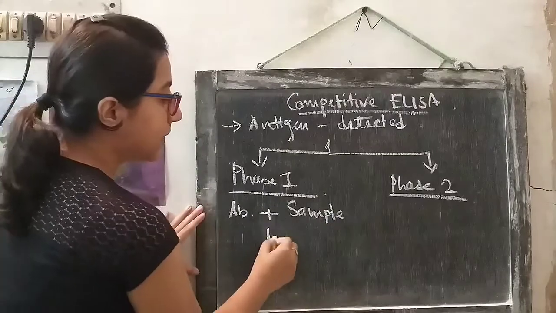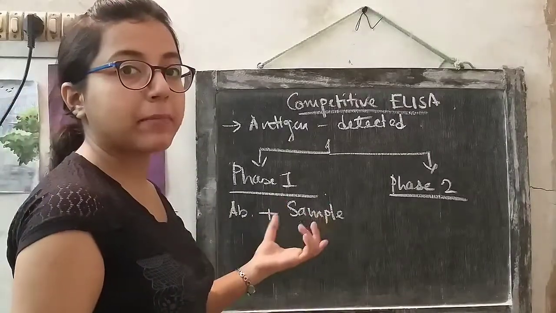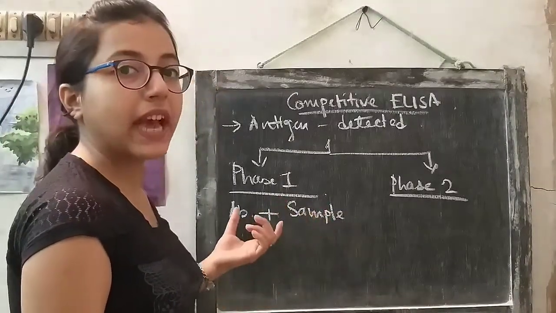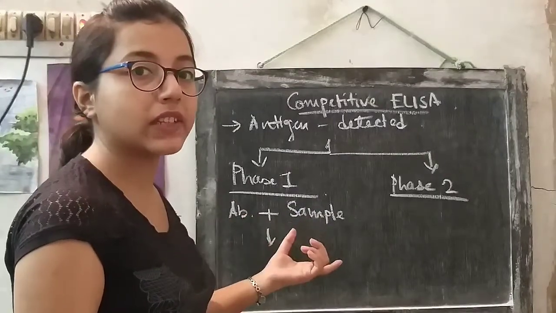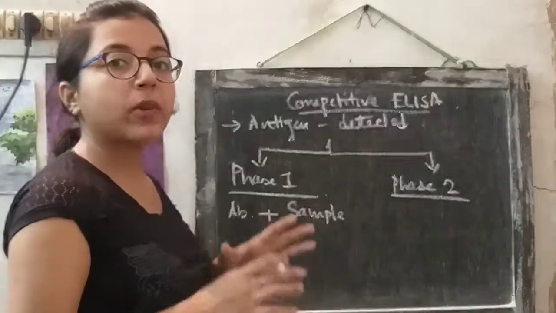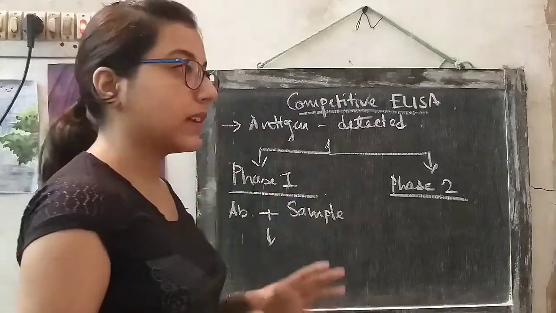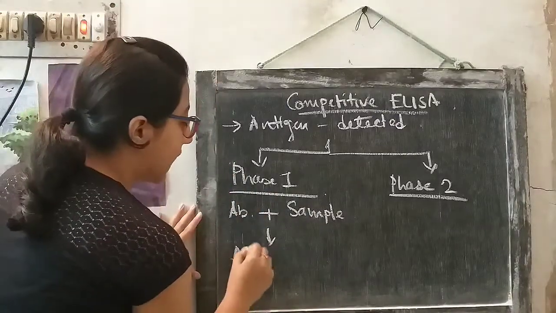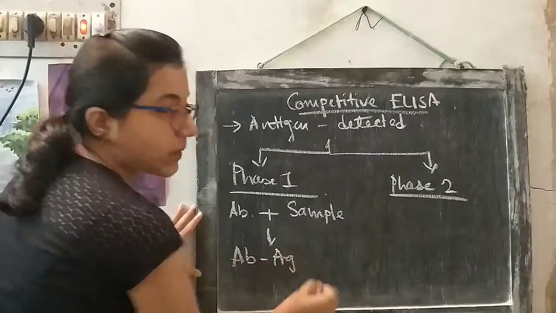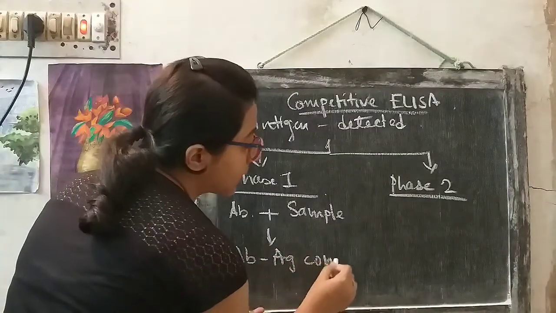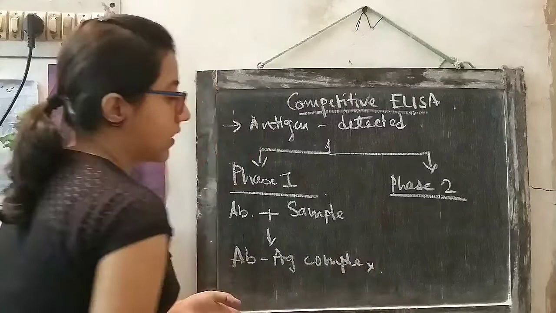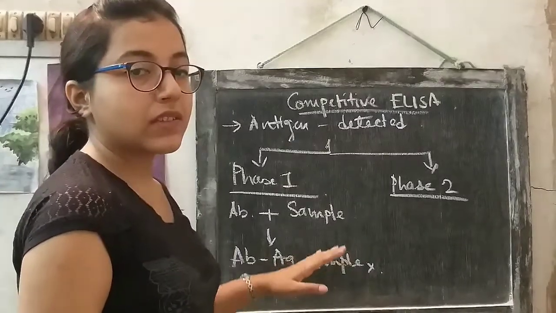What will happen when the sample containing antigen is mixed with antibodies that are specific for the antigen? Antigen antibody complexes will be formed. So there are two possibilities. The first possibility is that antibody antigen complexes will be formed. That means immune complexes will be formed.